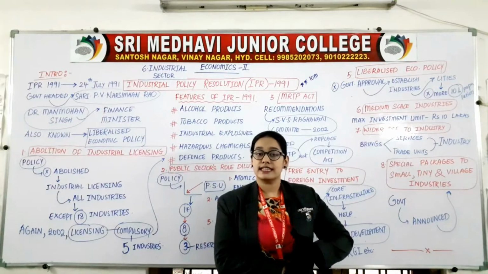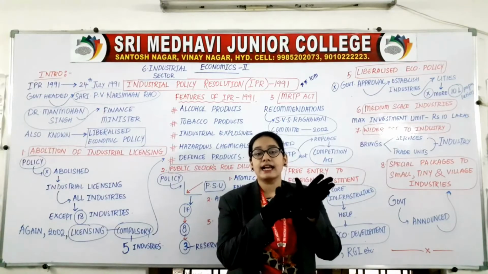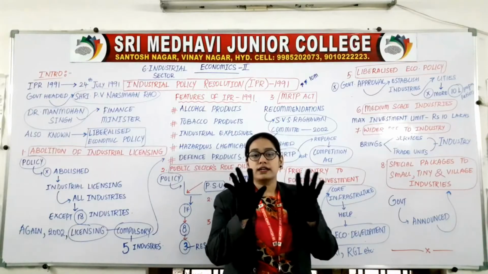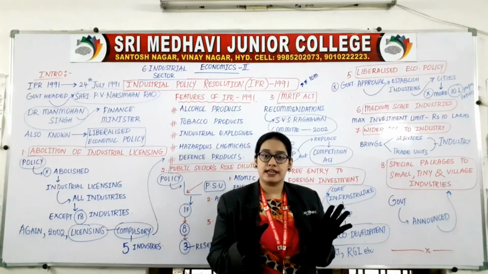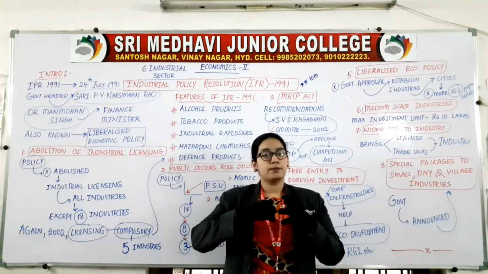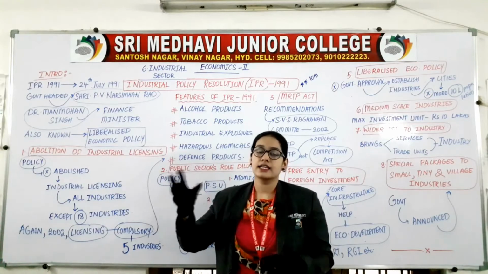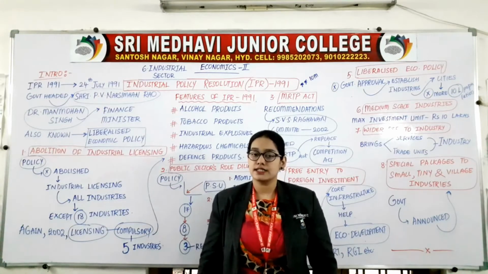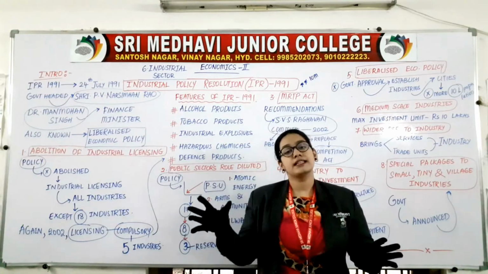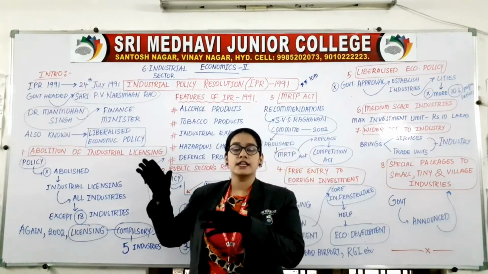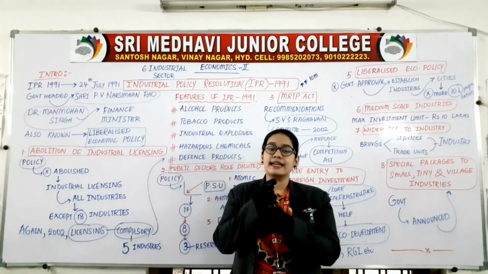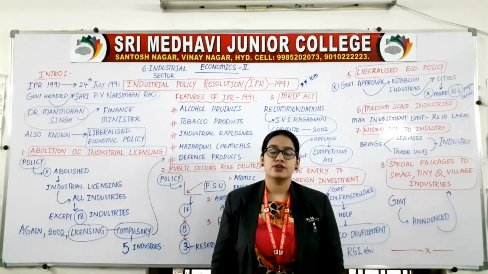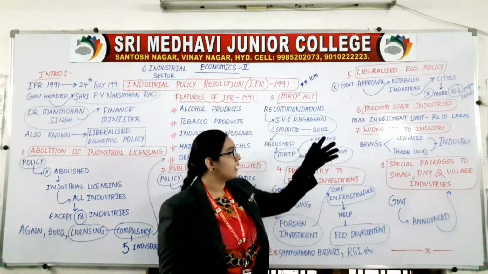Wherever the population is more than 10 lakhs, you cannot establish industries there, but any other place where the population is less than 10 lakhs, you can establish your industry without government approval also.